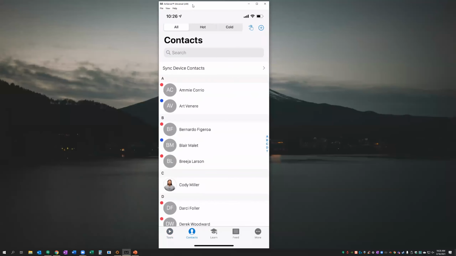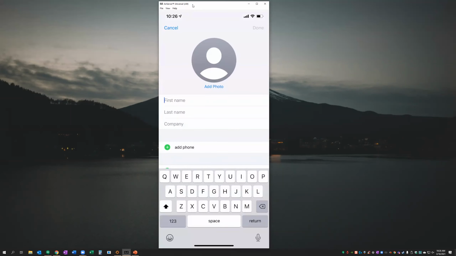So if you have a Facebook friend that you wanted to share some content with, but you don't have their phone number, what you're going to want to do is start by adding them as a contact into your phone.